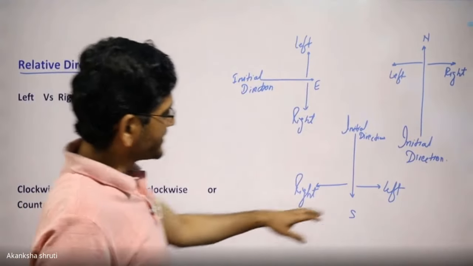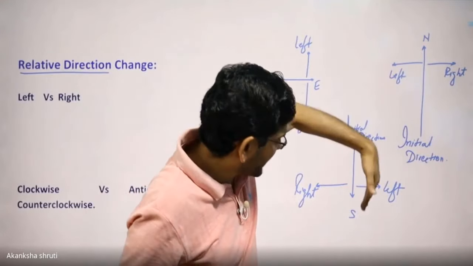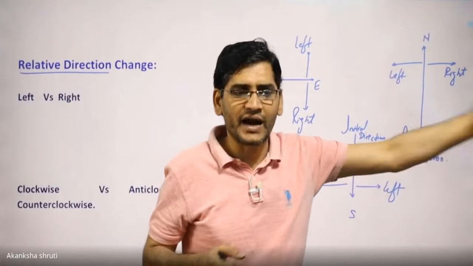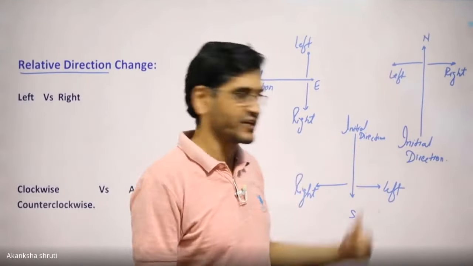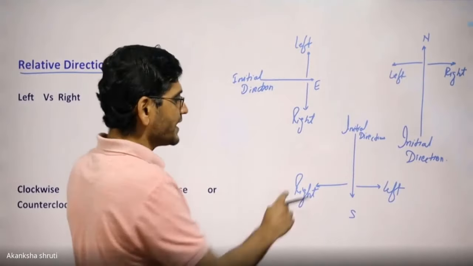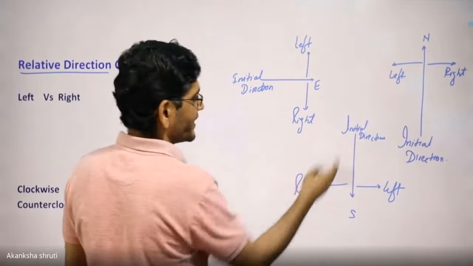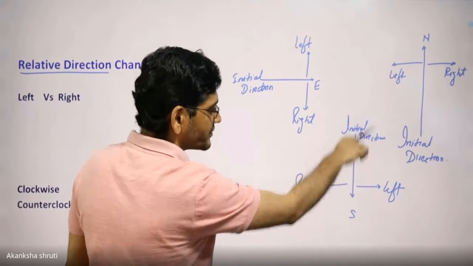So for allocating the left and right, we have to extend over this line, or just move over this line, and then take our left as the left of this person and our right as the right of this person. So students, left and right are not directions in themselves, but are relative to the direction of the body.